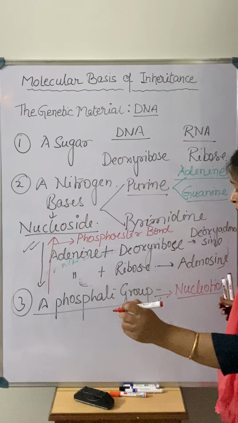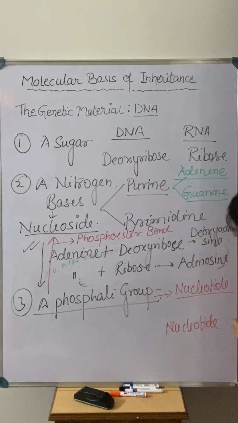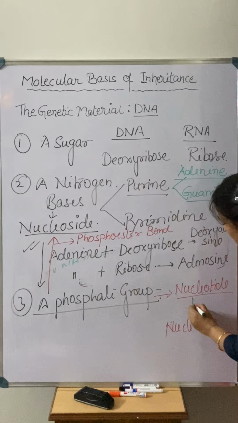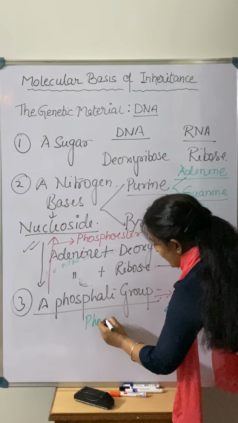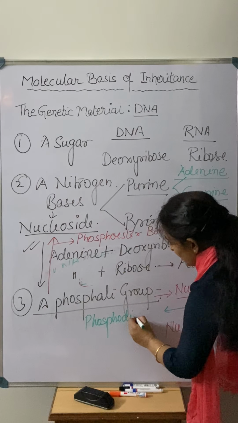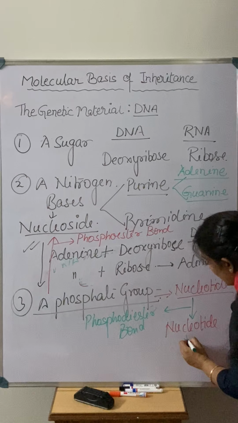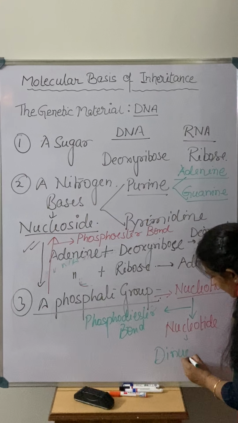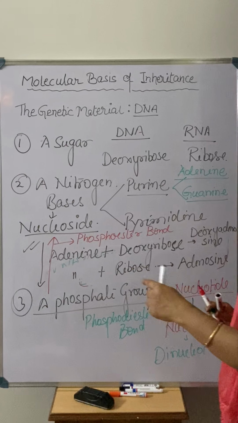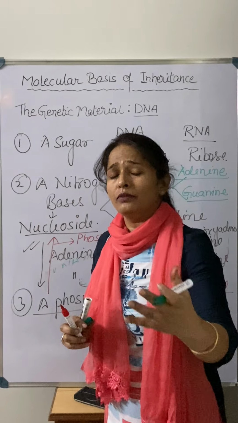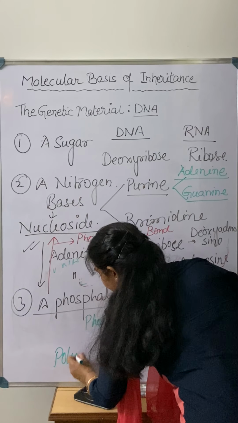Now when one nucleotide is attached with another nucleotide with the phosphodiester bond, we call that structure a dinucleotide, right? In the same way, the dinucleotide combines with another nucleotide, then again another nucleotide, and they make a structure that we call a polynucleotide.